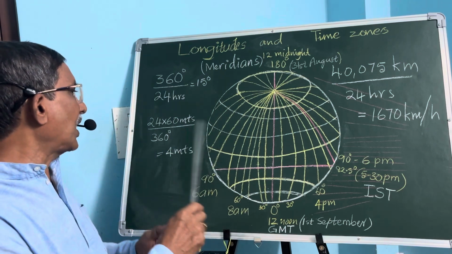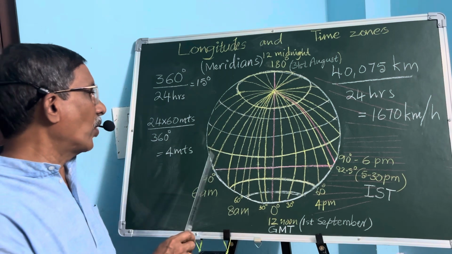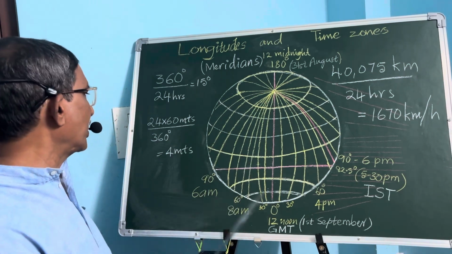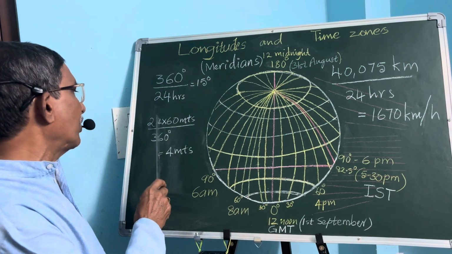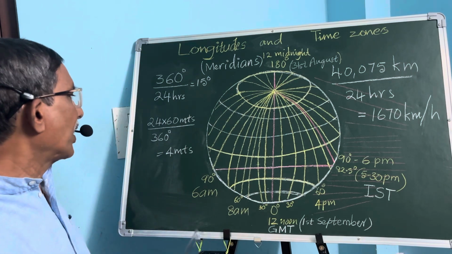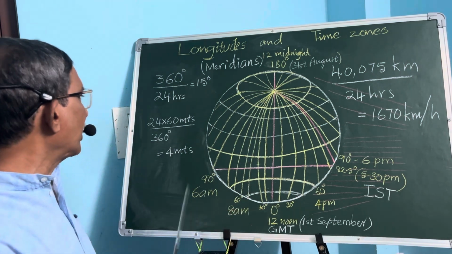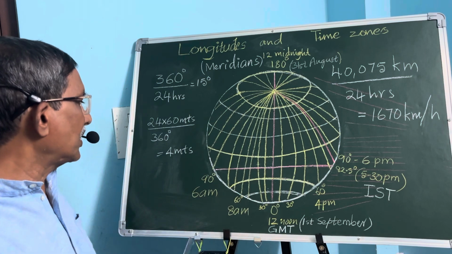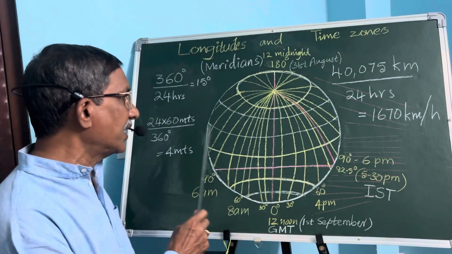And let us calculate the time taken for covering 1 degree of the longitude. There are 24 hours, and in minutes it is 24 into 60 minutes, and 360 degrees are to be covered in 24 into 60 minutes. So it takes 4 minutes to cover each degree.